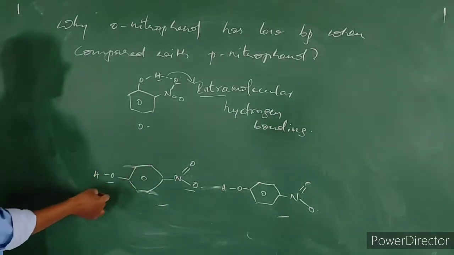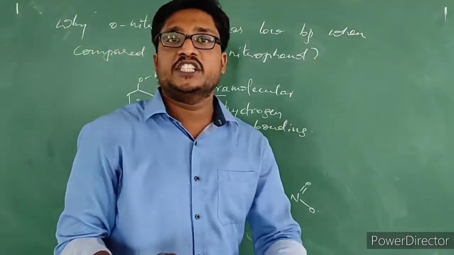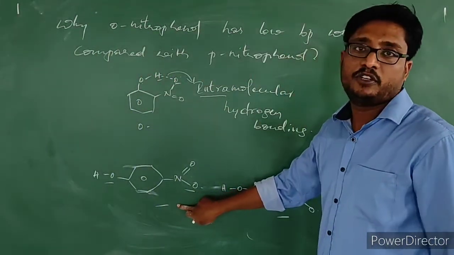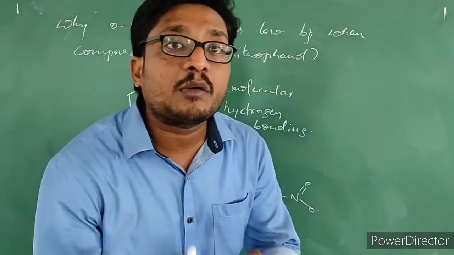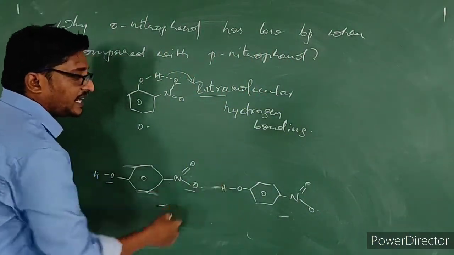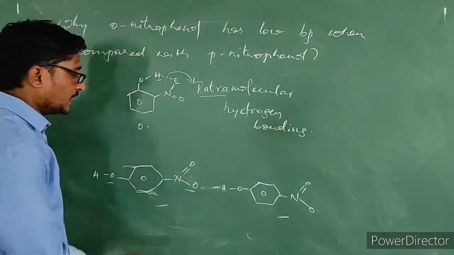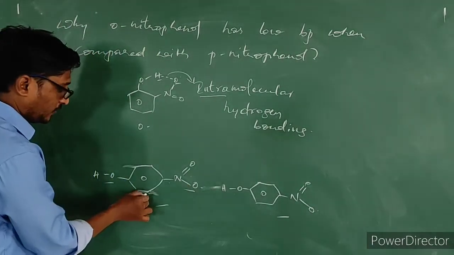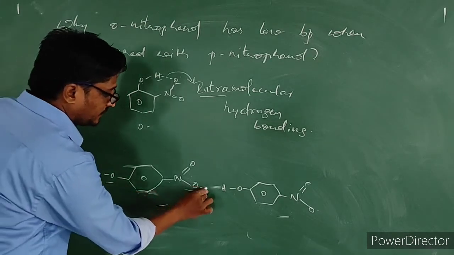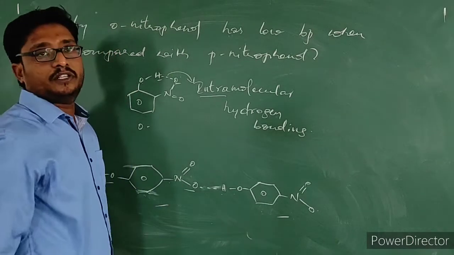Okay, so they cannot form intramolecular hydrogen bonding. Intramolecular hydrogen bonding is not possible in paranitrophenol, but they can form intermolecular hydrogen bonding. Nothing but between paranitrophenol molecules, hydrogen bonding can be produced. The oxygen of this paranitrophenol can form a bond with the hydrogen of this paranitrophenol.